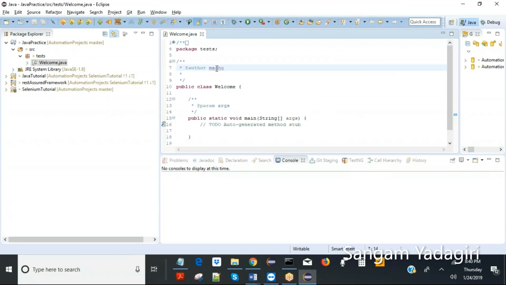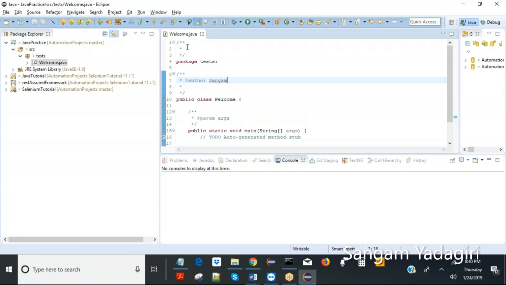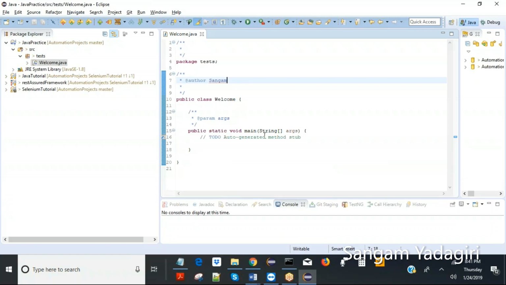Let's change the author to Sangam. So these are the comments. I'll explain from the top what the different sections of a typical Java class are. This is the typical Java class anywhere. You can make some customizations or enhancements, but basically this is how it will look. These are the class level comments.